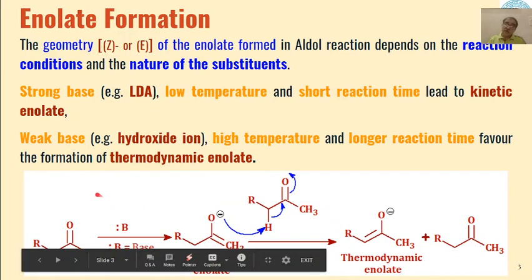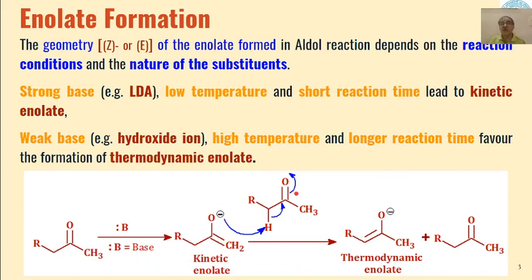So the kind of product formed in asymmetric synthesis will very much depend on whether we are getting a Z enolate or E enolate, or both the enolates are formed equally. So if they are formed equally, then we will get a racemic mixture. Whereas if one of the enolates formed, either Z or E, is formed in more quantity, that means the reaction will be a stereoselective reaction.